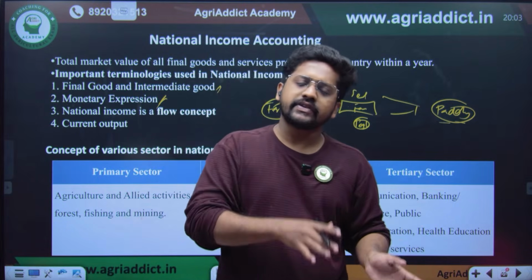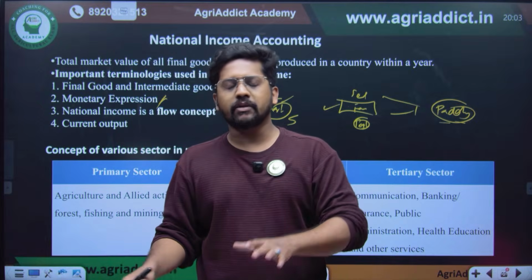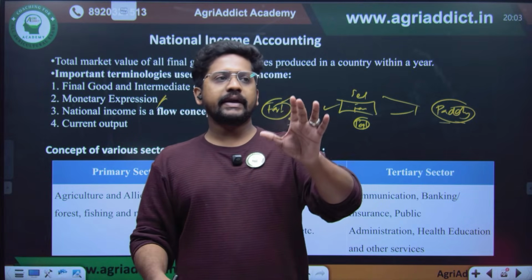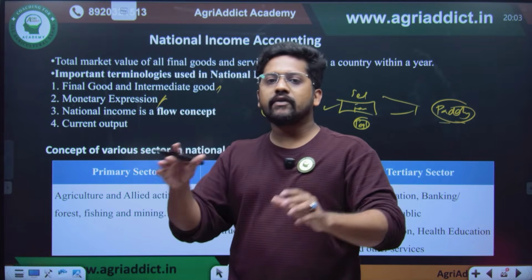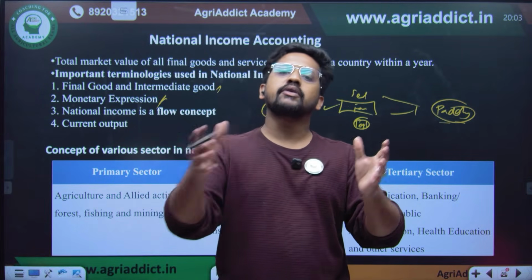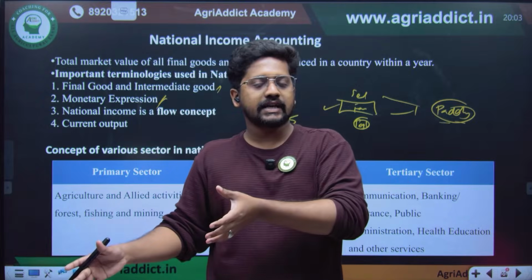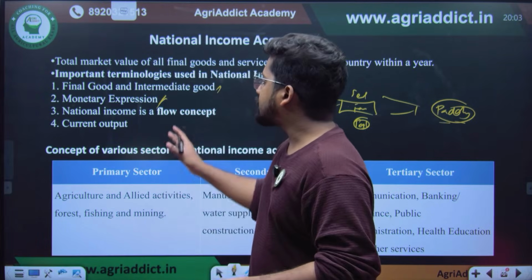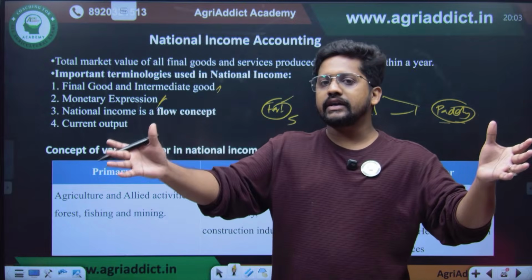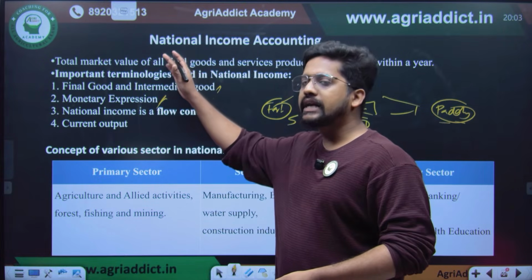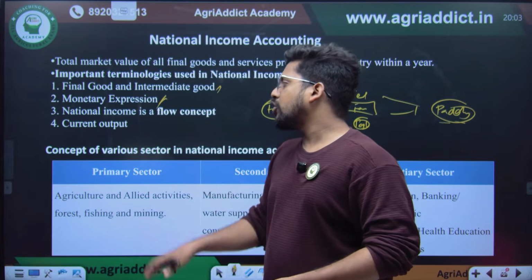So the difference between stock concept and flow concept is that in the stock concept, we take the value at a specific point of time. But in the flow concept, we consider an entire time period, like maybe from 2025 to 2026. Since we are considering an entire year, national income can be considered a flow concept.